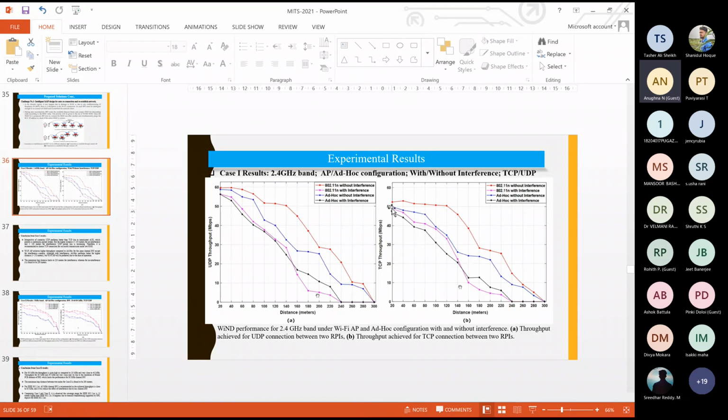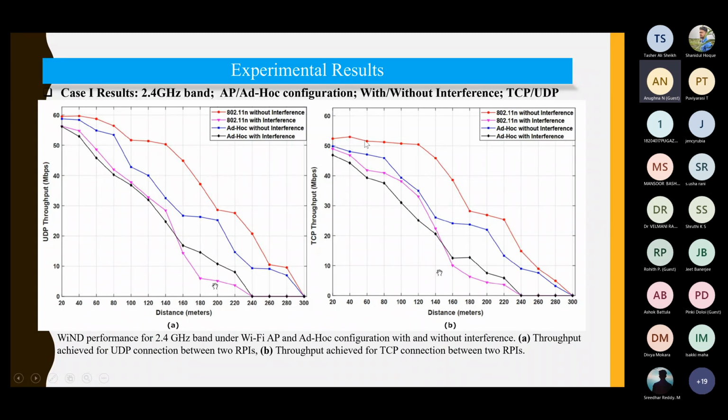In TCP, if I take the without interference case 802.11n, the red dotted line is this one, without interference. And this one is the red. If you compare both of these, in the initial phase up to 120 meter, the UDP is better, right?